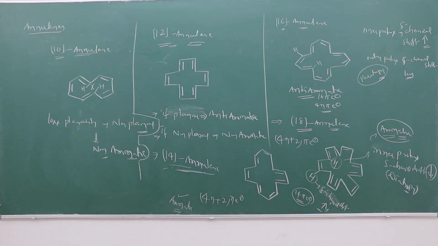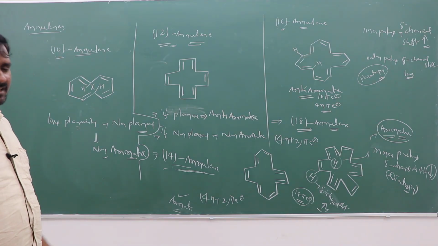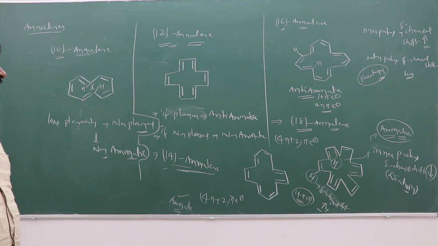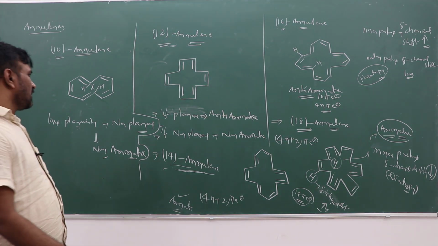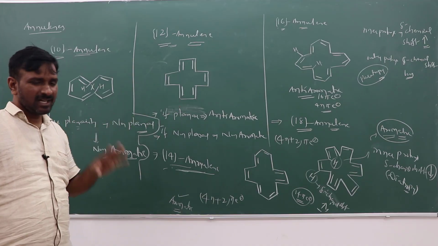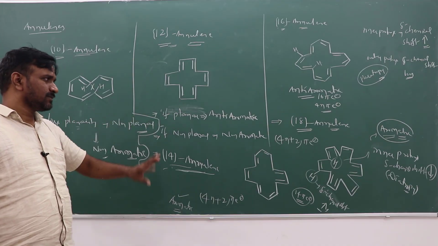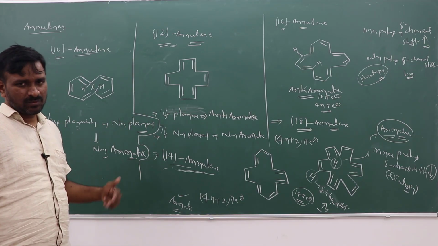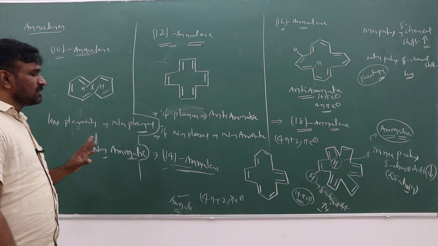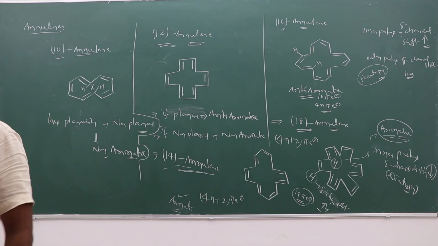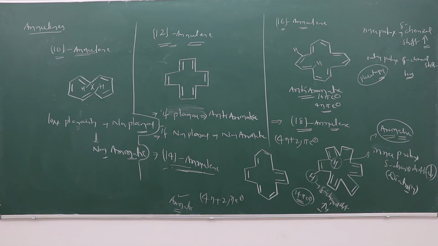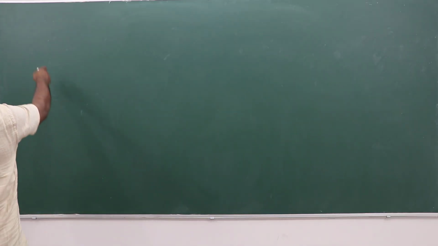10, 12, 14, 16 and 18. Likewise 20 annulene, 22 annulene, depending on the number of pi electrons in the system, whether the 4n plus 2 pi electron rule or the 4n pi electron rule is followed, it is anti-aromatic or aromatic in nature. Next, another one is Craig's rule.